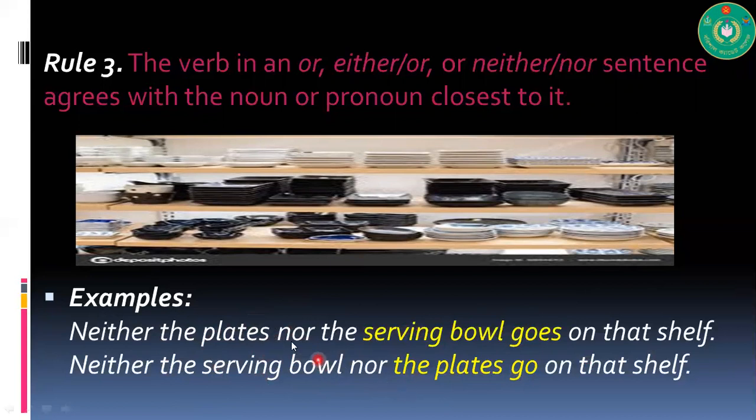But here, you see, they are not singular subjects. We have different numbers. So the rule is different. In this situation, the verb will follow the subject closest to it. The serving bowl is close to the verb, so it is singular, so the verb is singular. In the second sentence, the plates are plural, so the verb is plural. I hope you have understood.